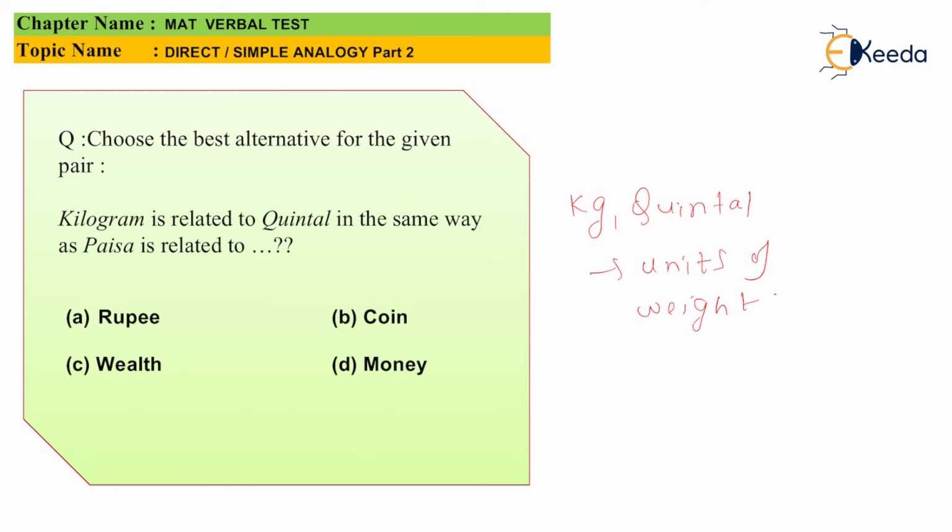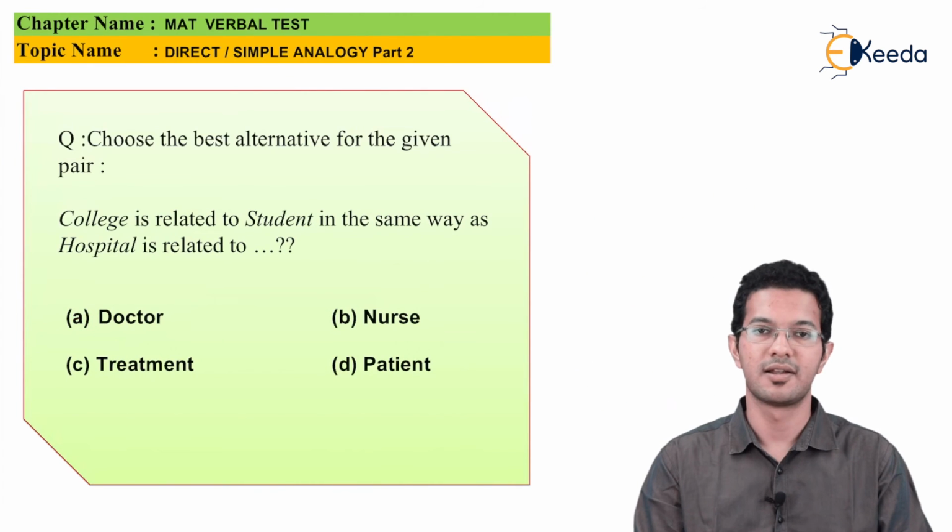Is it a rupee, coin, wealth, or money? I know that paisa is related to rupee because they are nothing but the currencies. So option A is the right answer.